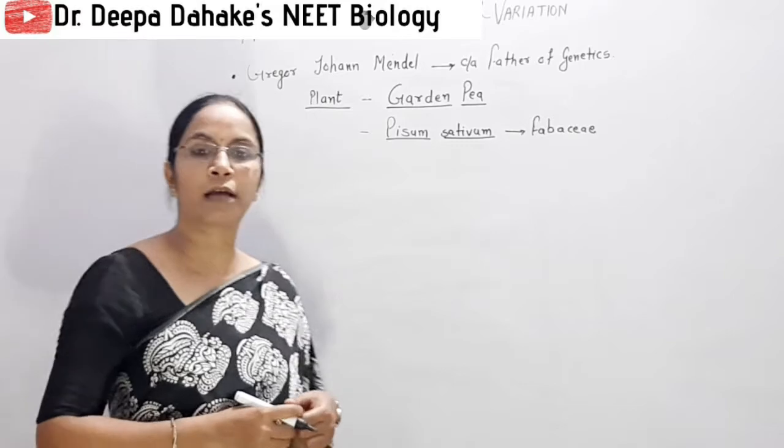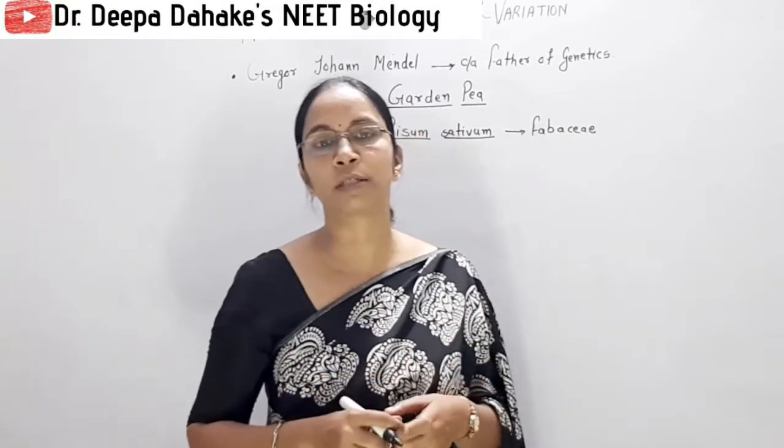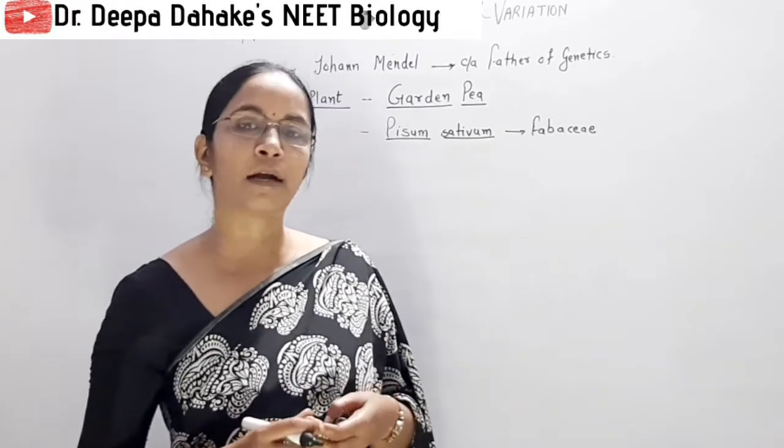Why do we say garden pea is most important? Because in objective questions, three options are provided: sweet pea, wild pea, garden pea.